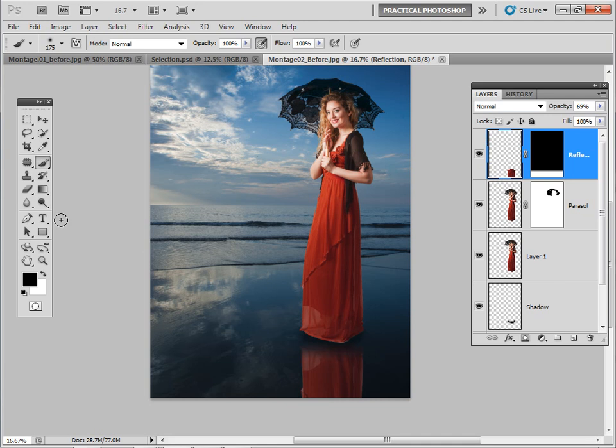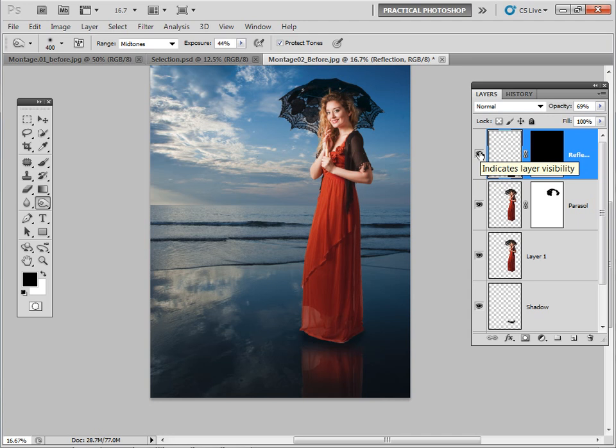Let's go back to this layer, and let's select the burn tool. I'm going to use the right hand square bracket to make it a little bit bigger, and I'm going to burn this in just a little bit too. Getting the exposure a bit higher than 6%. It's not really doing very much. And there you go. I think that's looking pretty convincing. It's got a really nice little reflection there.